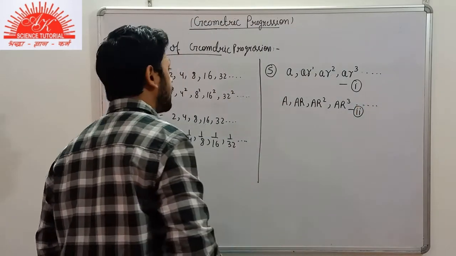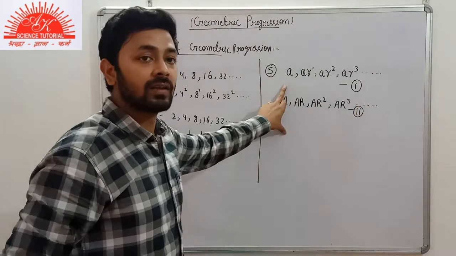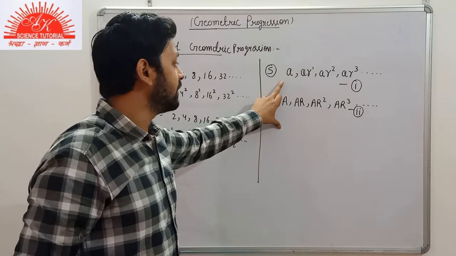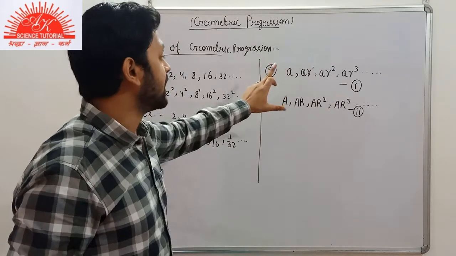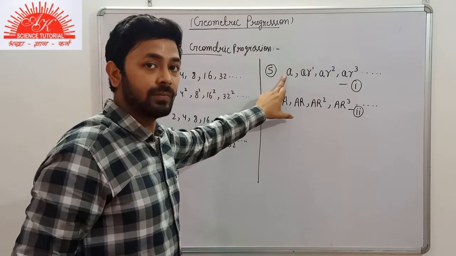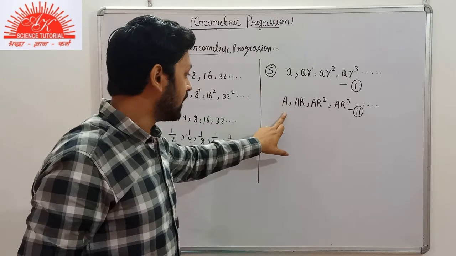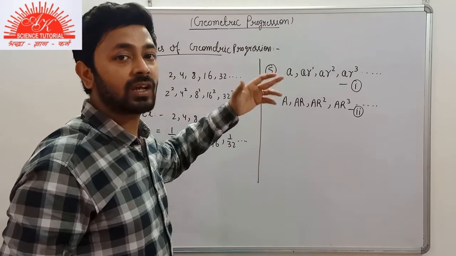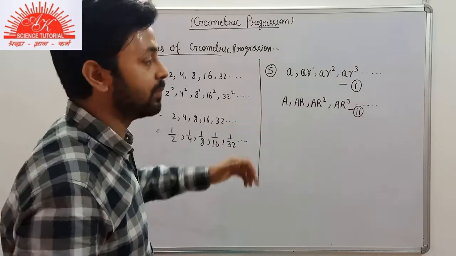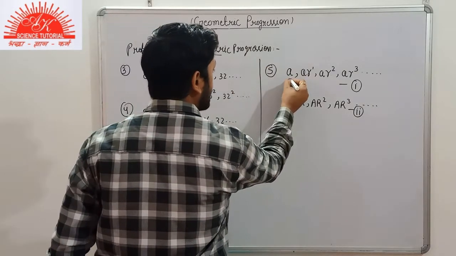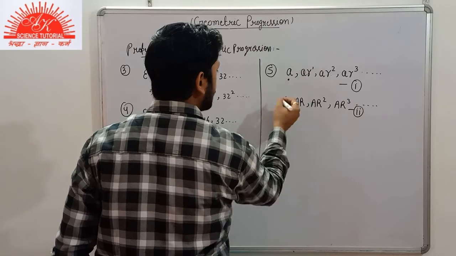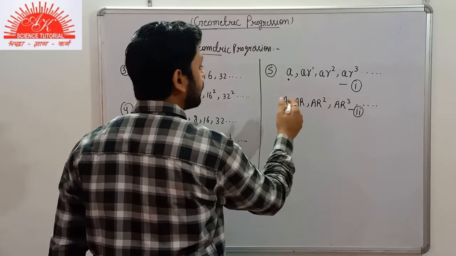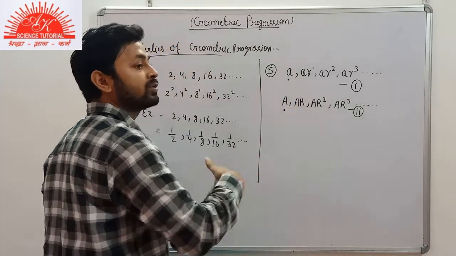Suppose we are given 2 GP here. So what is the property here? If we are multiplying each term of a GP with the next term of a GP, then the new sequence formed is also a GP. If we are multiplying each term of a GP with another term of another GP, then the new sequence formed